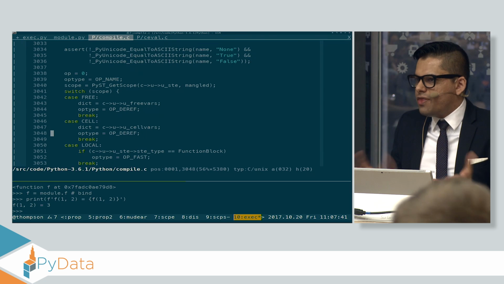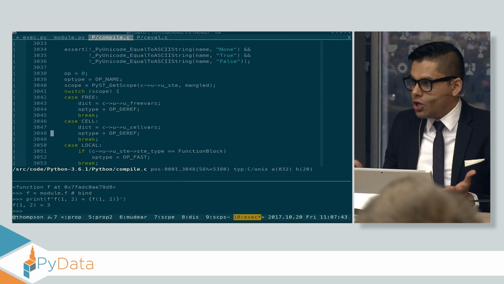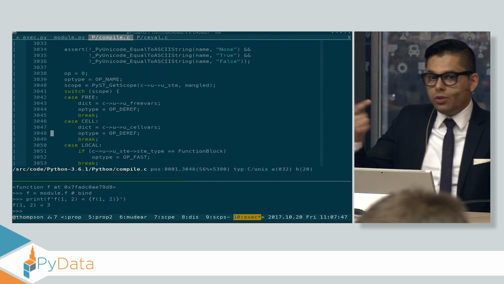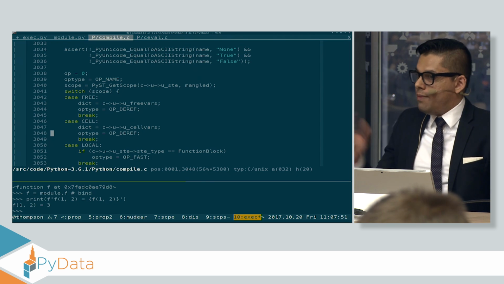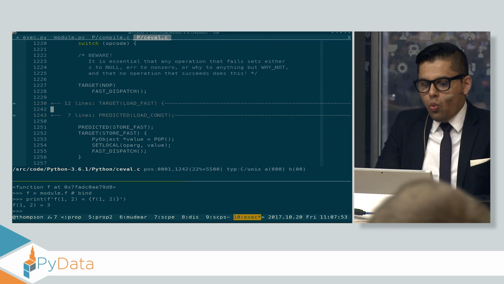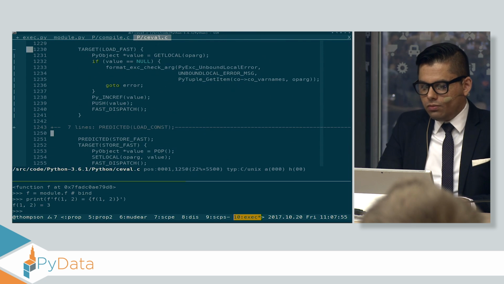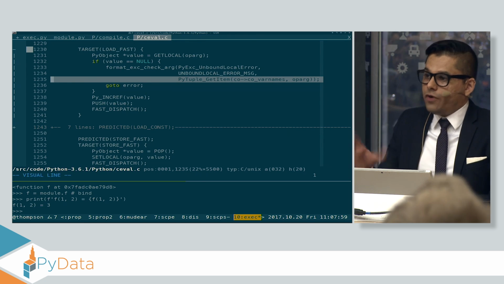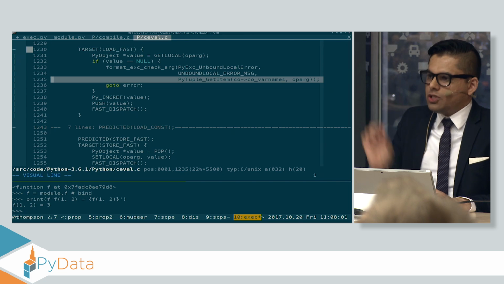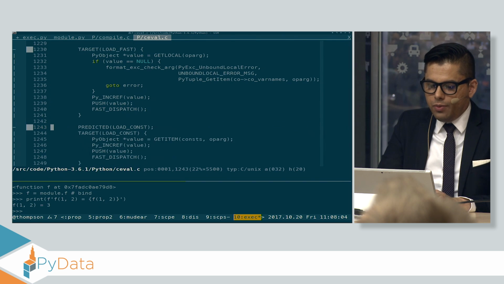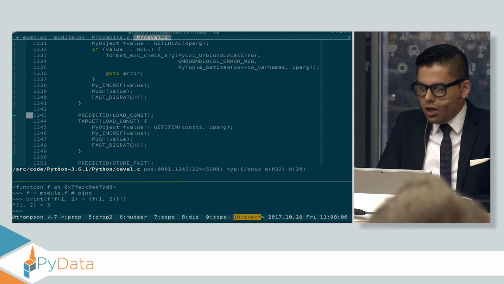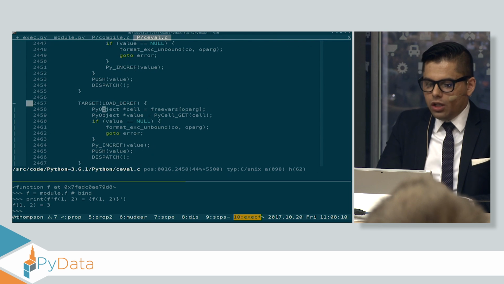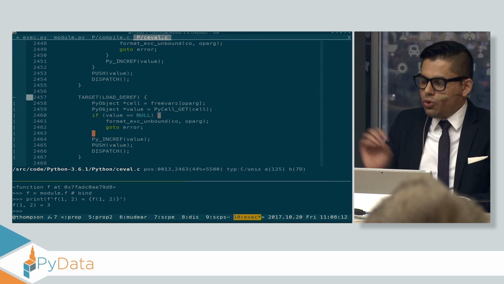There's only a finite number, I think 7 or 8, of ways that a variable can come into scope. Python can statically determine all of those and then determine, is this a local variable, a global variable, a closure variable, and emit bytecode. When you see a load fast variable, what it does is it loads it fast. It loads this variable from a tuple that's stored attached to a frame. When it loads a constant variable, it pulls that from a tuple of all the constant variables that are collected at parse time. When it loads a deref, it goes and finds the closure and then pulls it from the closure.